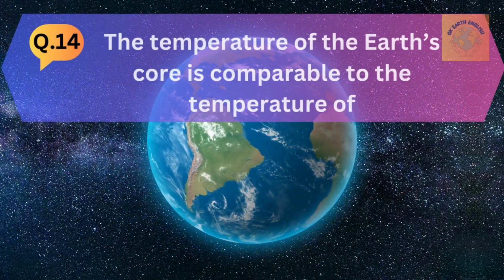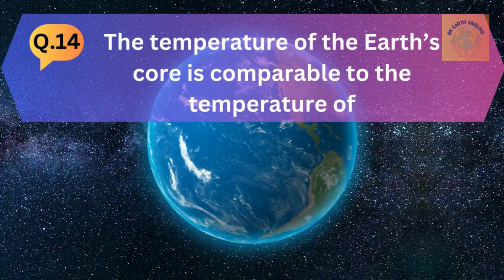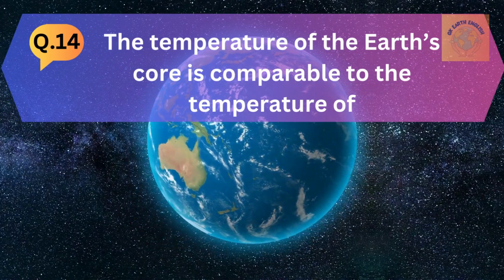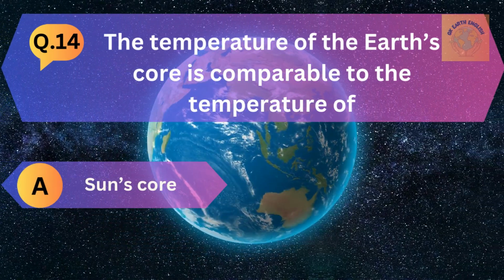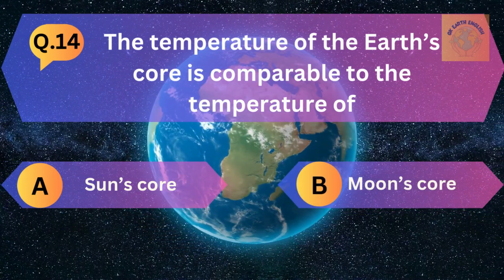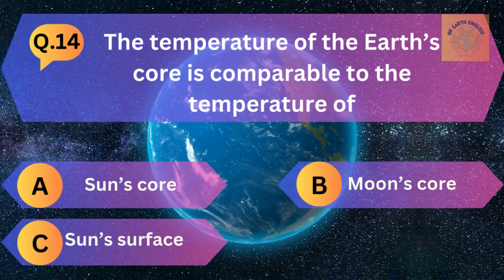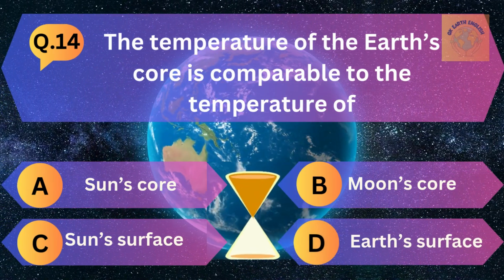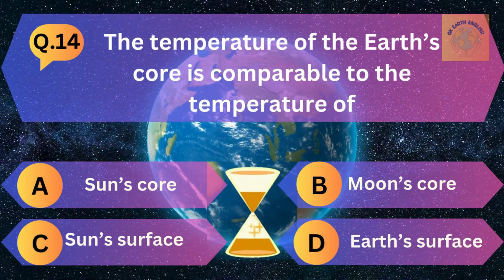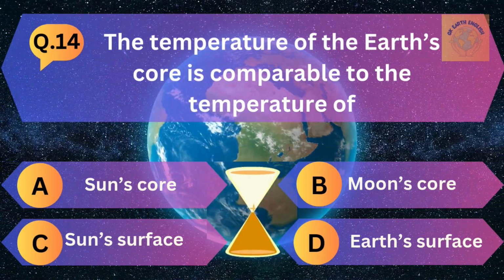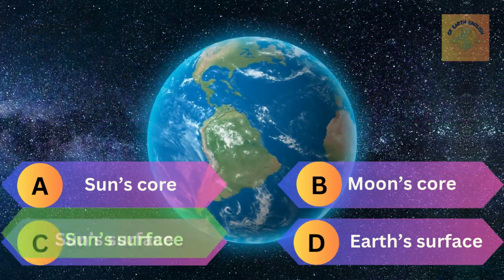Question number 14. The temperature of the Earth's core is comparable to the temperature of A. Sun's core, B. Moon's core, C. Sun's surface, and D. Earth's surface. The correct answer is Sun's surface.